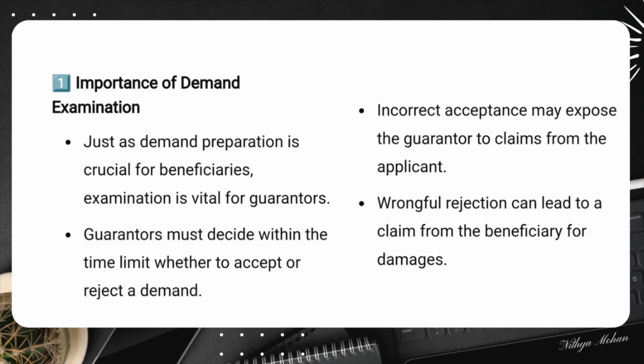A wrong decision can have serious consequences. Accepting an invalid demand may expose the guarantor to claims from the applicant, and rejecting a valid demand can lead to legal claims from the beneficiary. So, how do you make a fair and correct decision? That's where URDG 758 Article 19 comes in.